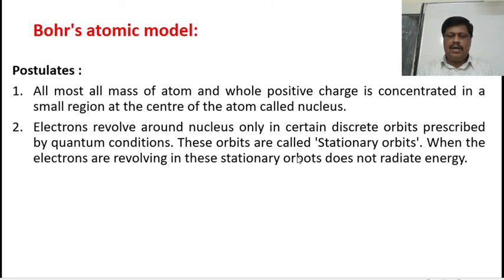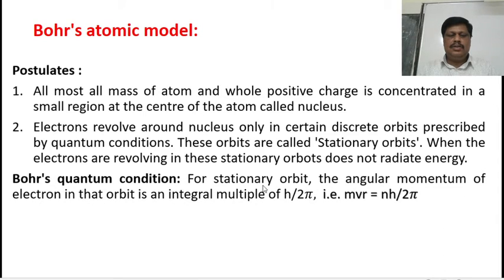These orbits are called stationary orbits. Electrons revolving in these stationary orbits do not radiate energy. Hence, the stability of the atom was explained.